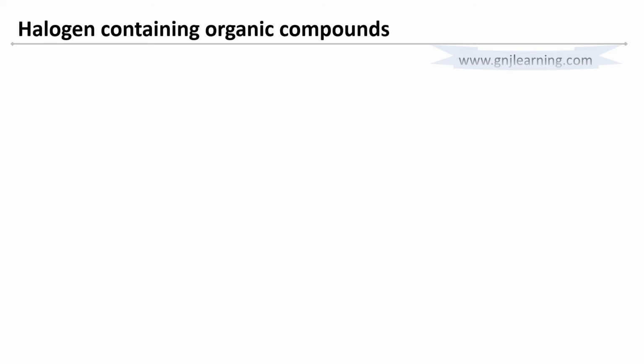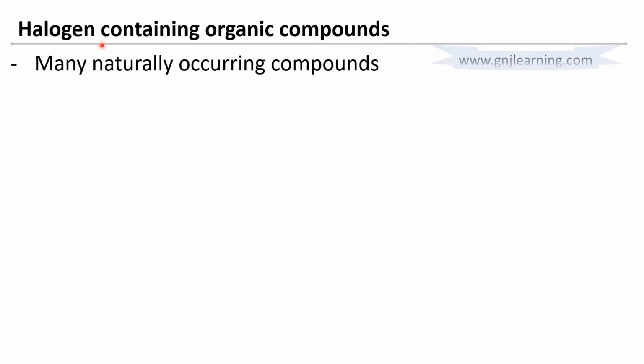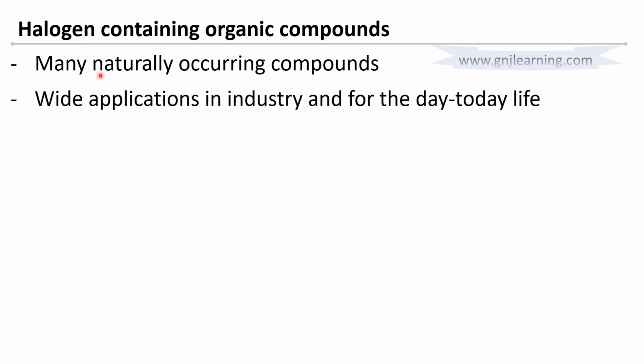Okay. So before concluding this part, let us take a quick look at the importance of organic compounds containing halogen. Why are these organic compounds containing halogen, like haloalkanes and haloarenes, so important? The first and foremost thing is that many naturally occurring compounds are organic compounds containing halogens, which shows they have some significance in supporting life. Then, there is wide application in industry and also in our day-to-day life; many things that we use contain organic compounds having halogen in them.